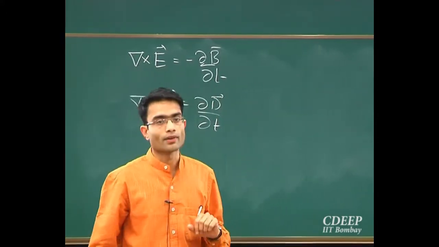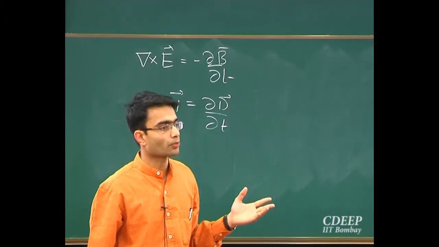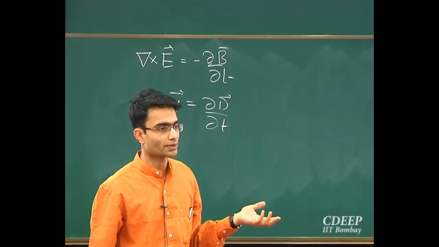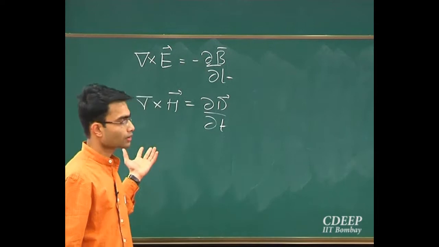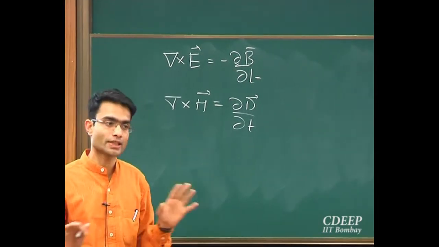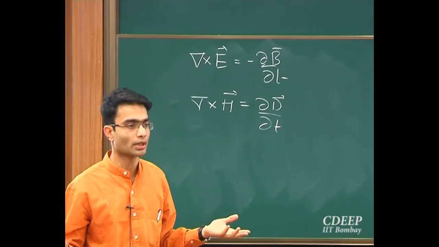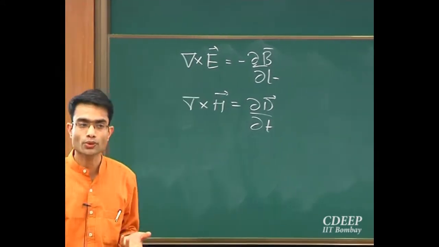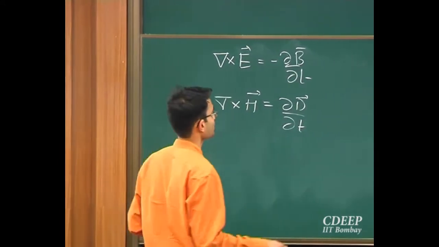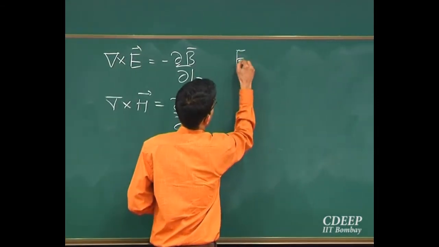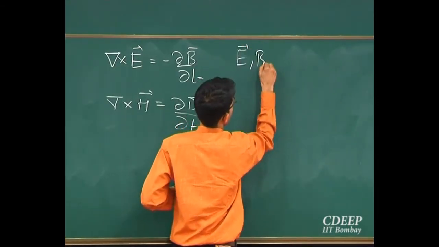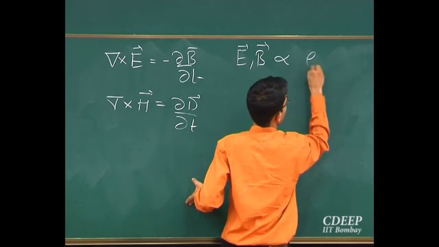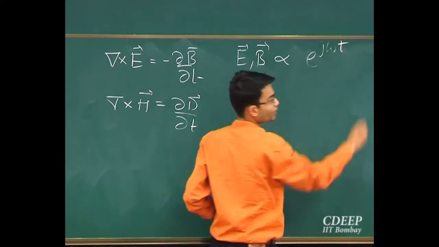Now, many speakers before me have spoken about low frequency applications. Here, the formulation which I'm going to show is very general. I'm not making any approximations. The kind of solution that I will assume is a sinusoidal signal. Okay, this is common, so I will say that either E or B has a time dependence of the form e^{jωt}.